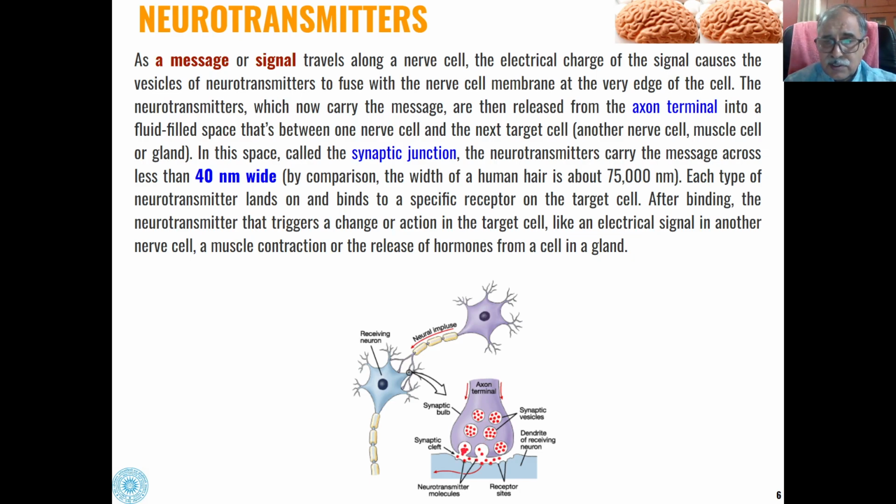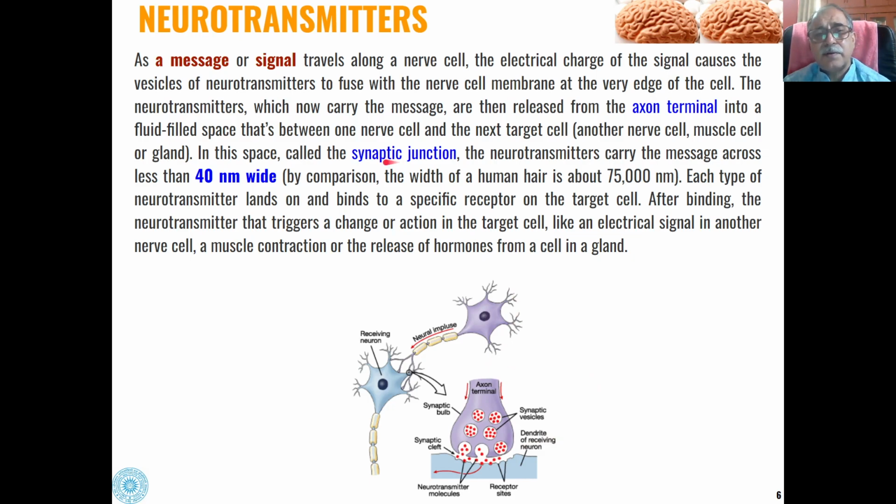So this synaptic cleft will transfer the electric signal changed into chemical fluid, and that will be transferred to the other receptor site of the receiving neuron. So this is how the message is transferred from one nerve cell to the other nerve cell or muscle cell or other part of the body.